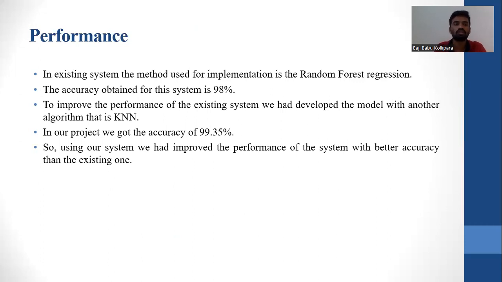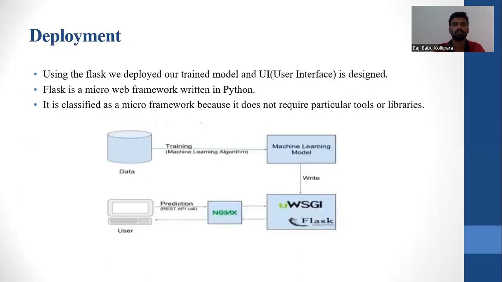Coming to the performance in the existing system, earlier they used random forest regression. They got an accuracy of about 98. When compared to the accuracy of KNN, it is less. So KNN is the best to detect brain stroke of a person by using machine learning algorithms, and it is very good.